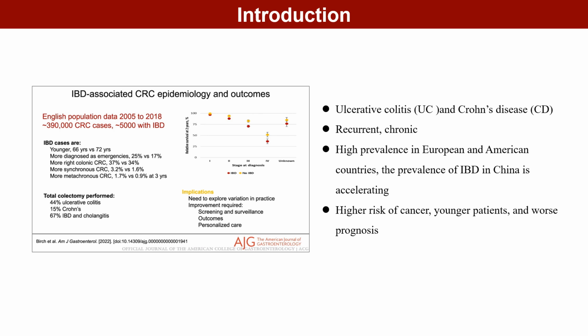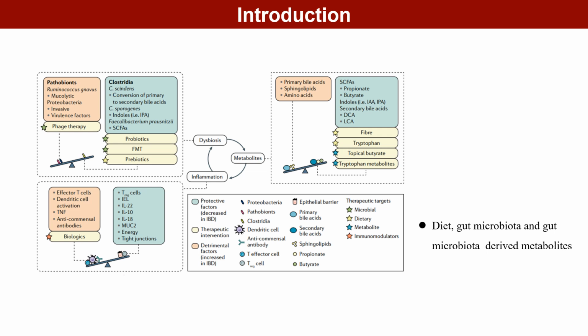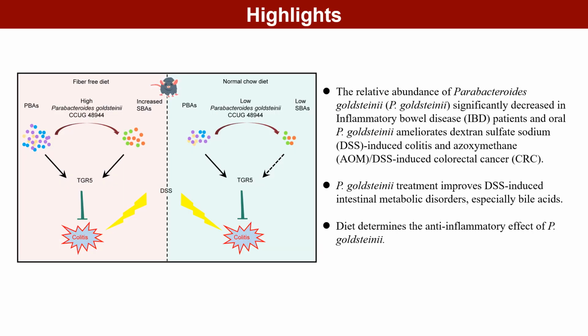Studies have shown that IBD is a significant risk factor for colorectal cancer, with IBD patients facing a higher cancer risk, a younger age of onset, and poorer prognosis. The exact pathogenesis of IBD remains unclear, and its influencing factors are complex. Among these, diet, the gut microbiota, and their metabolites play crucial roles in the development of IBD. Let me introduce the main findings of this study.